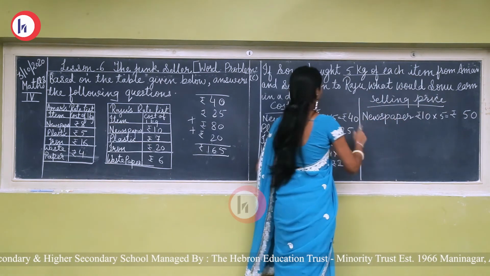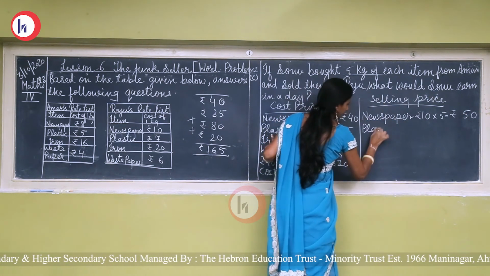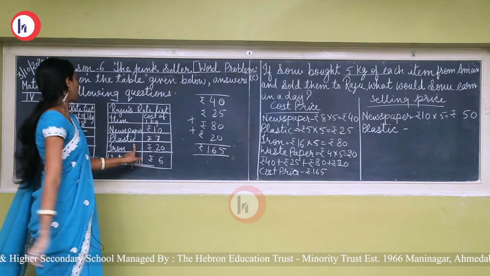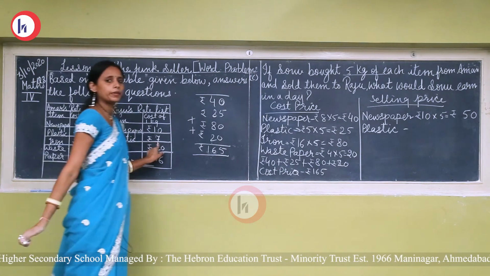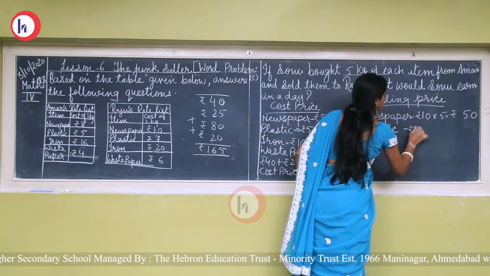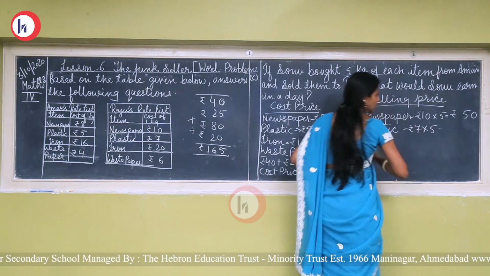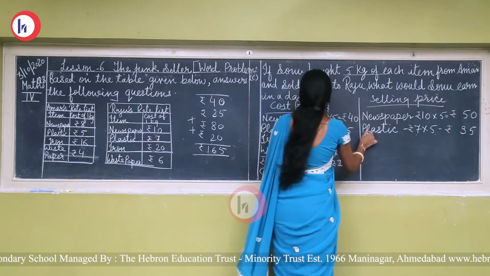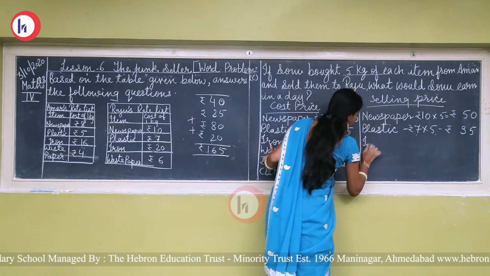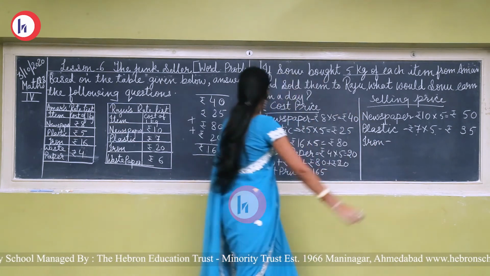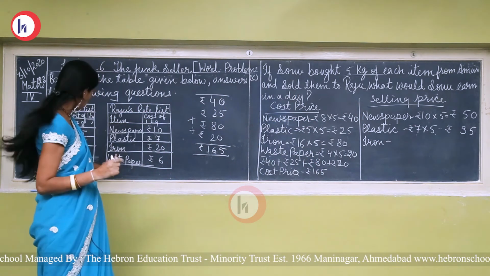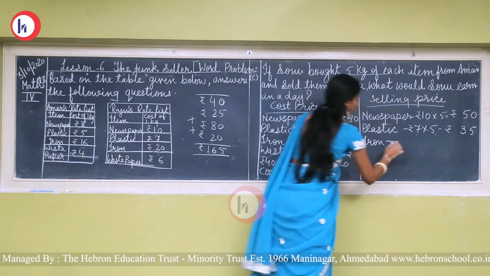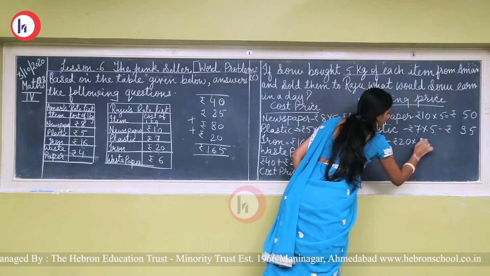Then after newspaper, plastic. So the price of plastic for 1 kilogram is rupees 7. Now 7 multiplied by 5, it is 35. 7 fives are 35. Then after plastic, iron. The price of 1 kilogram is rupees 20. Okay. So rupees 20 multiplied by 5.